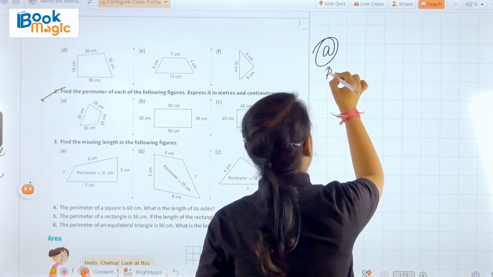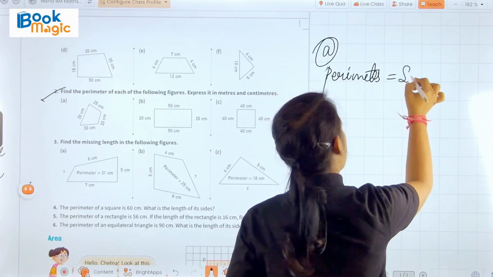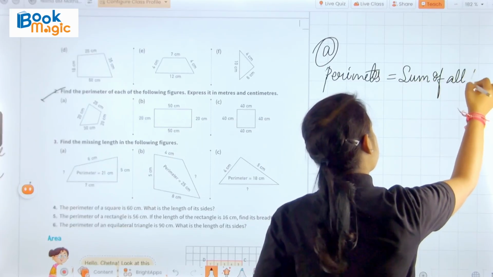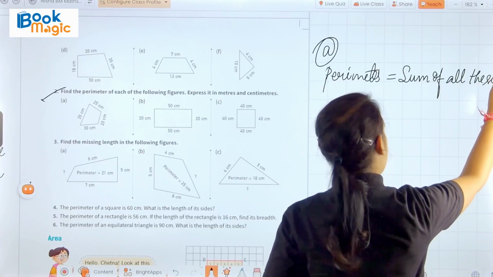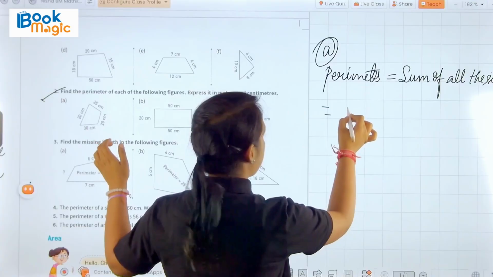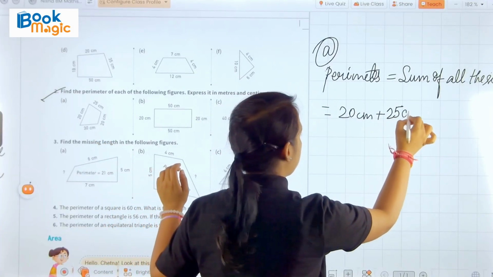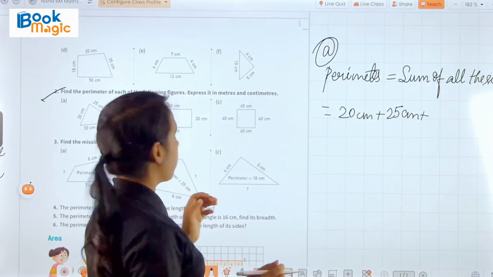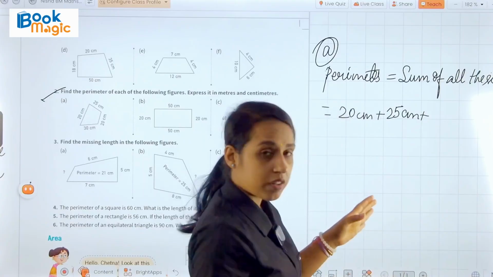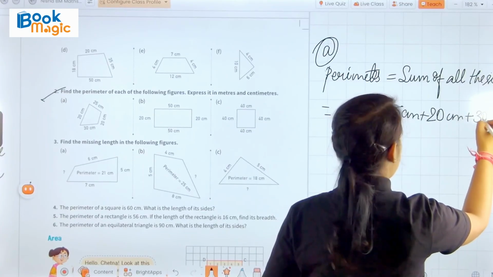We have to write the perimeter equals the sum of all the sides, or the length of the boundary, we can say. Here we write first the sides: 20 centimeters plus 25 centimeters plus 20 centimeters plus 20 centimeters, and after that 30 centimeters.